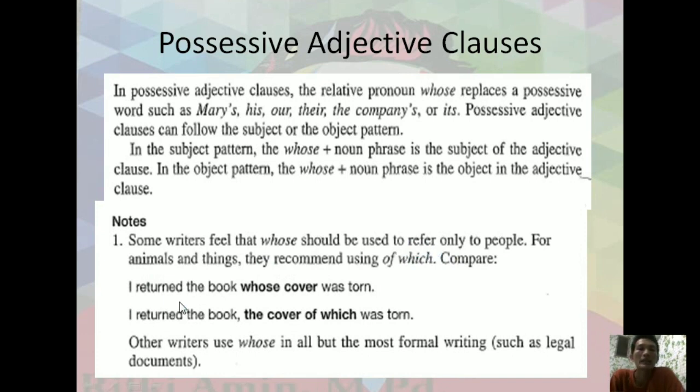Look at here. I returned the book whose cover was torn. I returned the book, the cover of which was torn. Other writers use whose in all but the most formal writing, such as legal documents. Maybe some writers use whose to indicate people, animals, and things, but it is just a part of them only, not belonging to all of them.